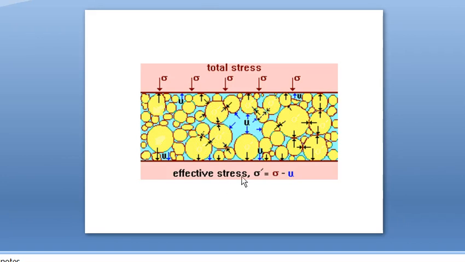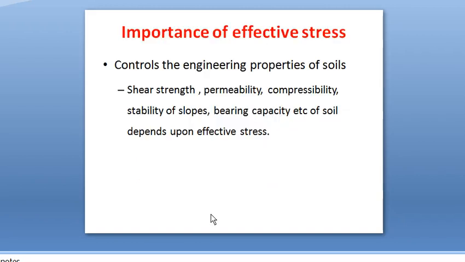So effective stress will be equal to this total stress sigma minus pore water pressure U, known as effective stress. Then the importance of effective stress means it controls the engineering properties of soil. All the engineering properties of soil are controlled by this effective stress. Because in shear strength also, what is the equation for shear strength? S is equal to C plus sigma tan phi. But that sigma is actually sigma dash, effective stress.